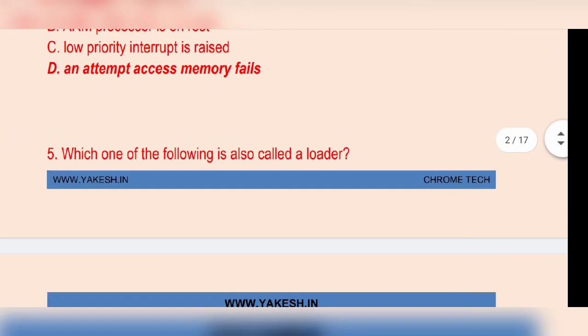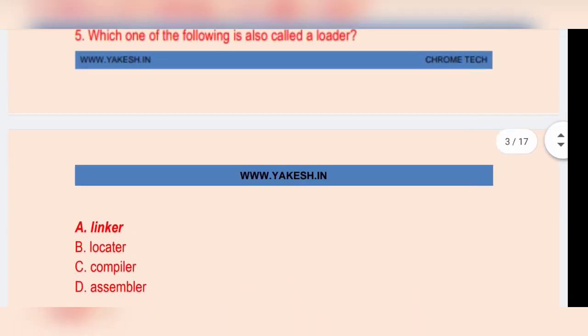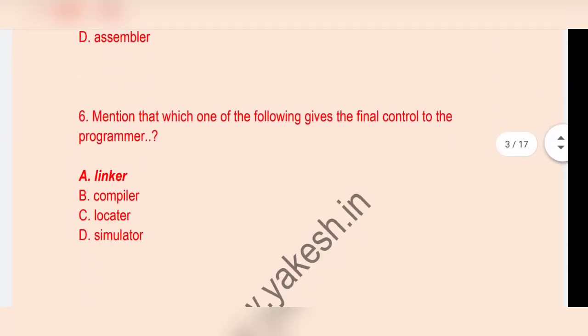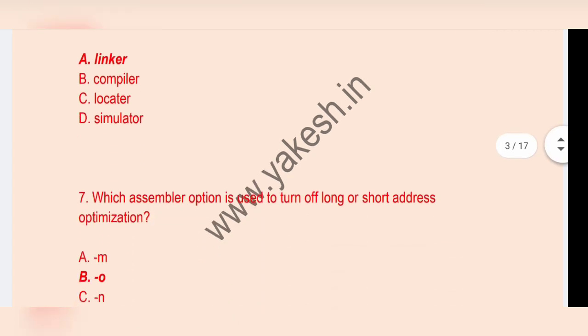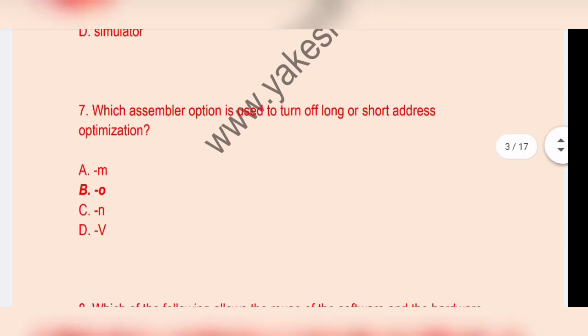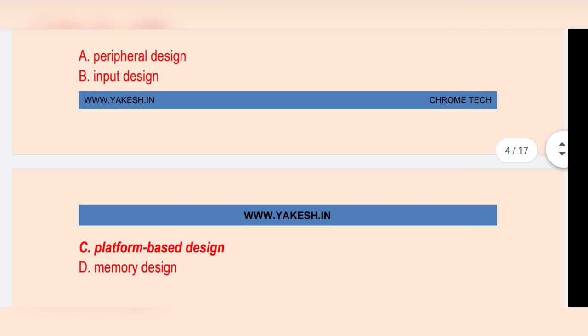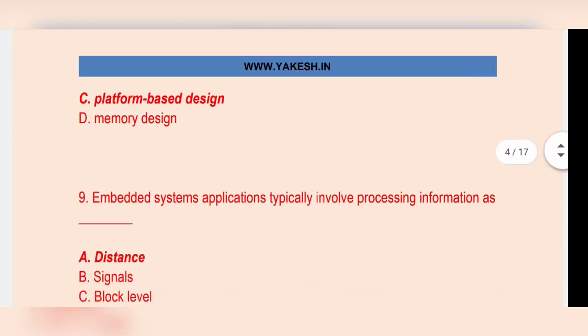Option D. Which one of the following is also called loader? Option A, linker. Which one of the following gives the final controller to the programmer? Option A, linker. Which assembler option is used to turn off long or short address optimization? Option B. Which one of the following allows the reuse of the software and hardware component? Option C, platform based design.